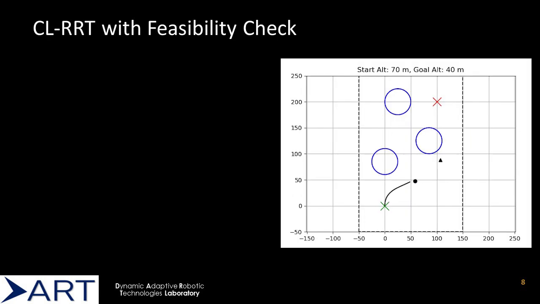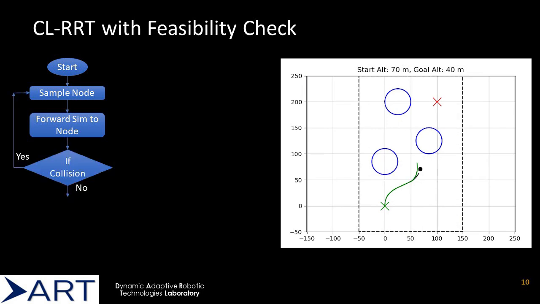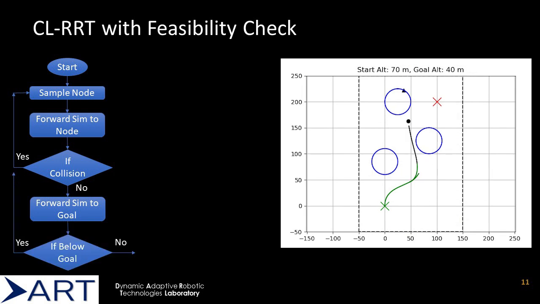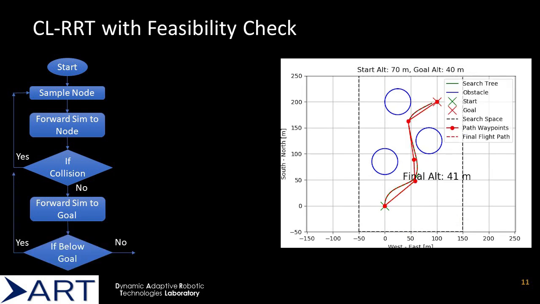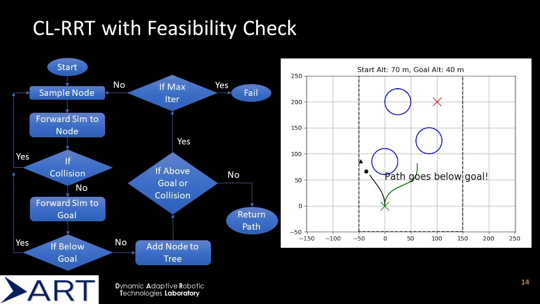The path planner used for this project adds a goal feasibility check before adding a new node to the search tree. It begins each loop iteration by sampling a new node and forward simulating the glide dynamics towards that node. After a collision check, the dynamics are then forward simulated towards the goal to make sure that the aircraft has enough range to reach it. If both checks are passed, the node is added to the search tree. If the goal is reached, then the path is complete. Otherwise, the algorithm continues sampling until a path to the goal is established or the maximum iterations is reached.